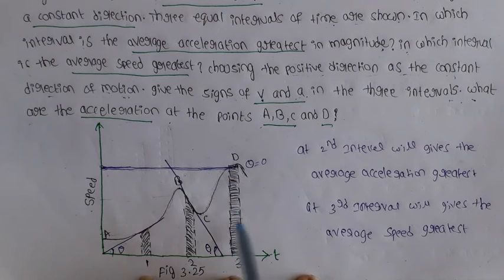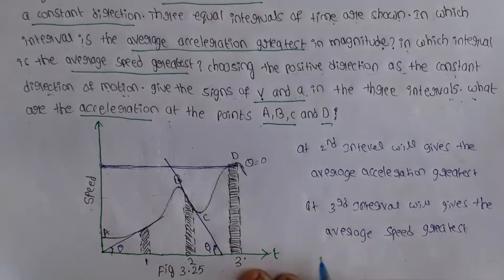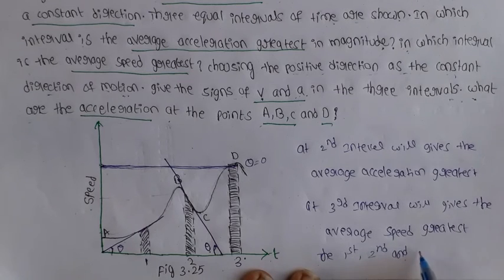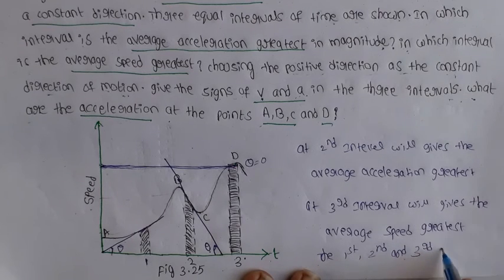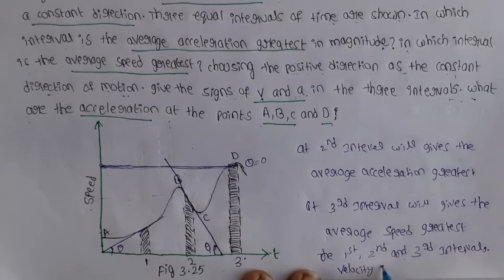On the y-axis, these 3 intervals are positive with respect to velocity. So in the first, second and third intervals, velocity is positive.